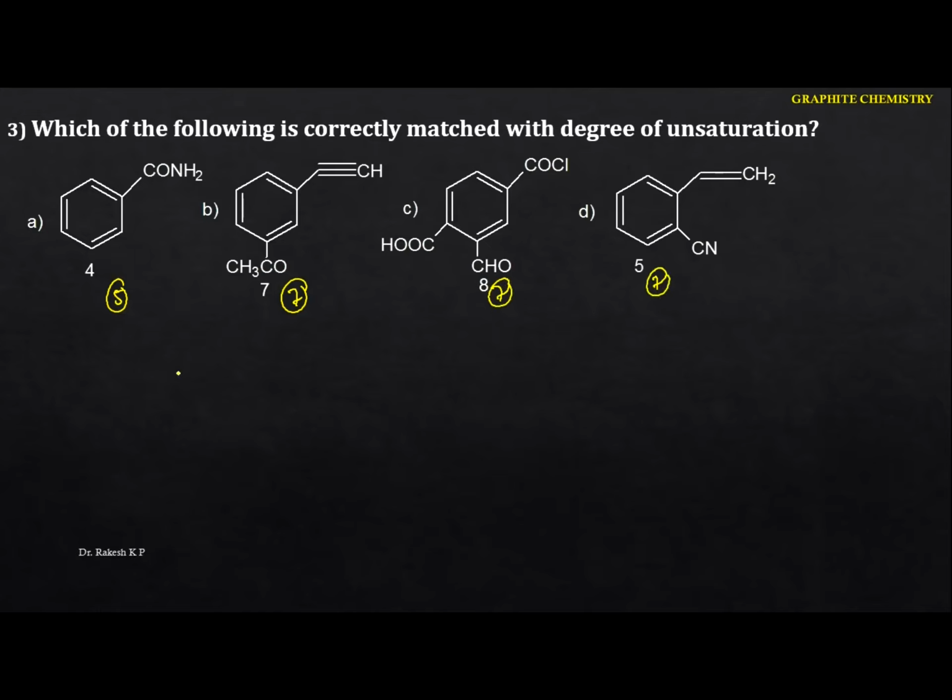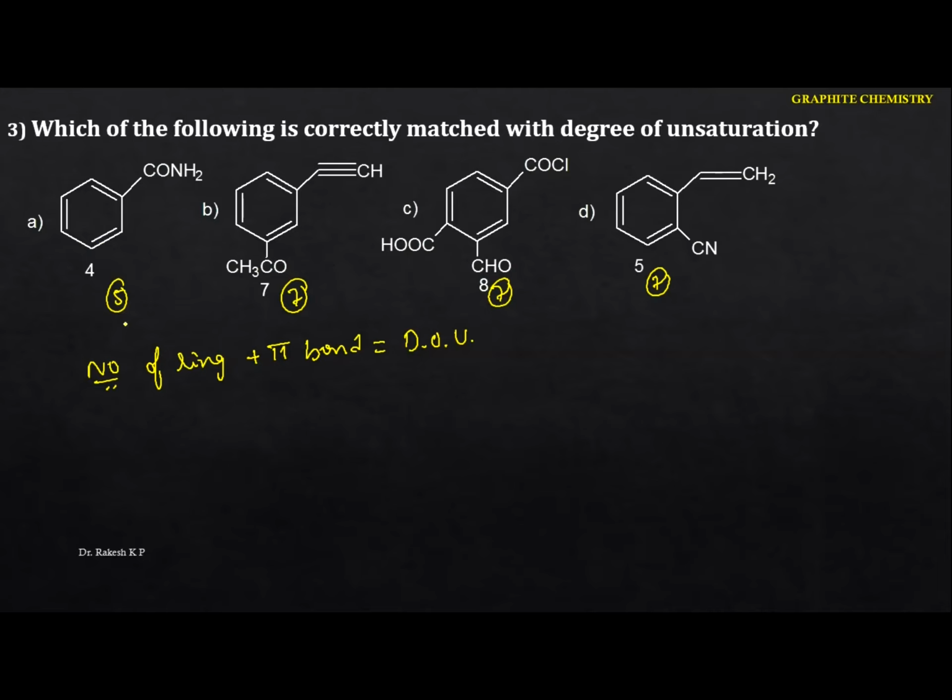Okay, so remember one thing here, one more concept. The number of rings plus pi bonds is equal to the degree of unsaturation. This is the simple way to identify the degree of unsaturation. Just identify the first one, it exactly gives you the degree of unsaturation.